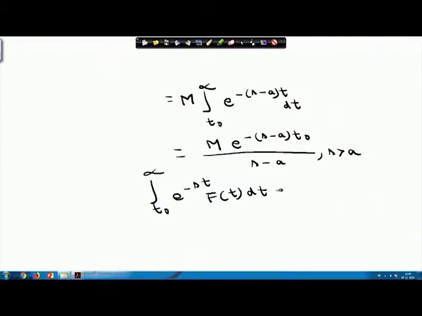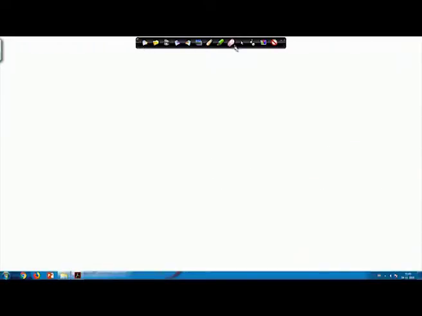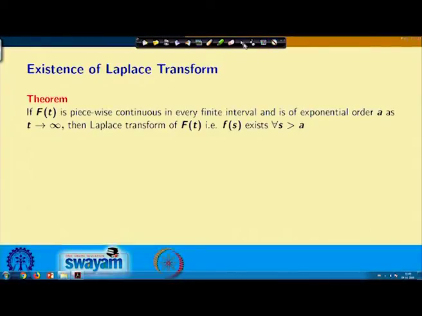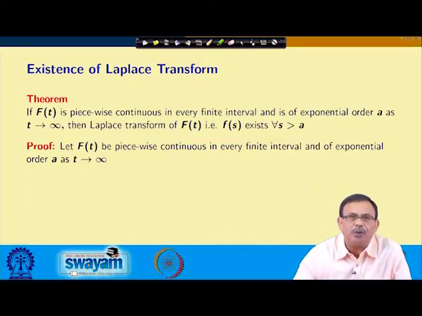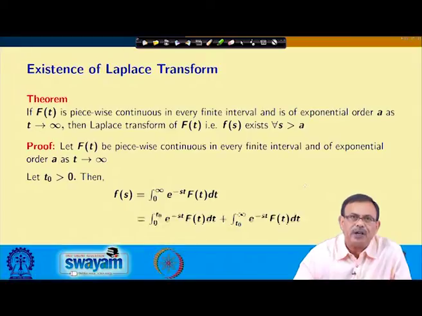So, the integral exists, and we can say that this exists for all s greater than a. So, this is the proof of this one, and if I come back to this, just as I told you, f(t) is piecewise continuous. For your easy understanding, I am also giving the same thing, t0 is greater than 0. F(s) I can write down as the Laplace transform of f(t), the integral of e power minus st f(t) dt.